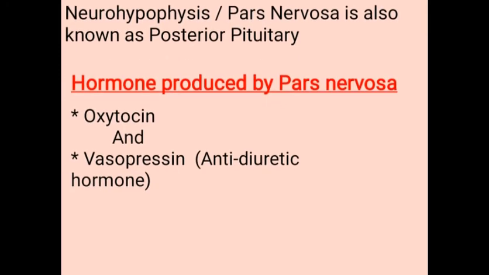Now, neurohypophysis. You can remember the hypophysis, the pituitary gland, is divided anatomically into two parts, adenohypophysis and neurohypophysis. We talked about adenohypophysis, now we are coming to neurohypophysis. Neurohypophysis is also known as pars nervosa or posterior pituitary. It produces two types of hormone. The first one is oxytocin and the second one is vasopressin. Now let's go to oxytocin.